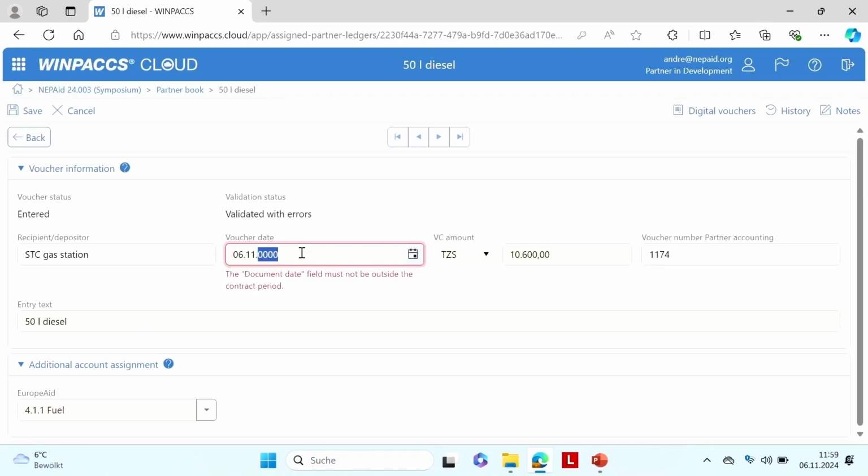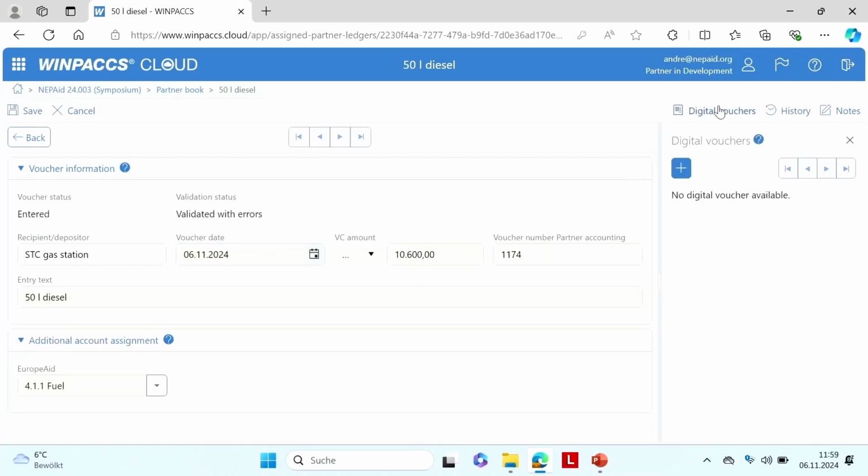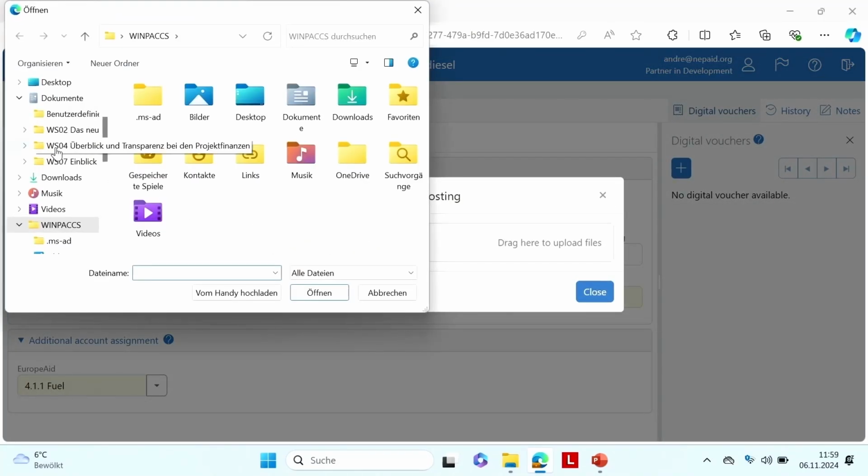Actually, we know it because we can attach the digital voucher now. We should also not forget to attach the digital voucher, right? Digital vouchers are available here after things were entered in the Excel-like mask. Then it's time also to add digital vouchers.